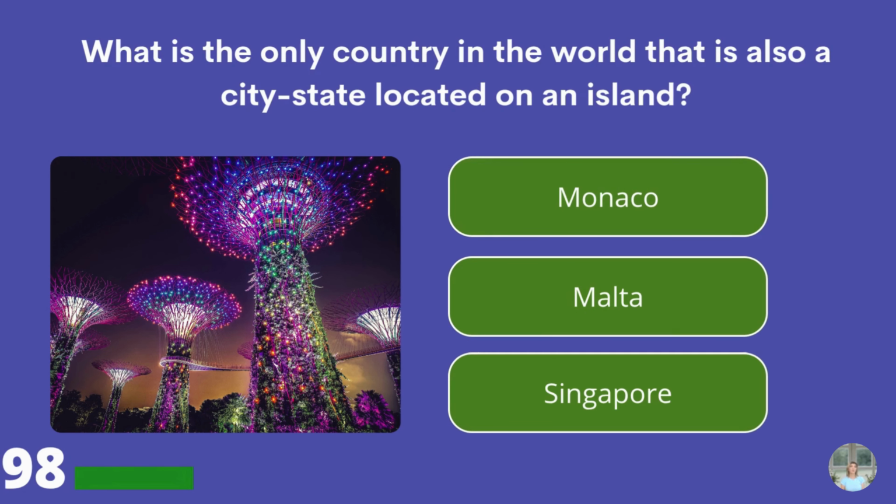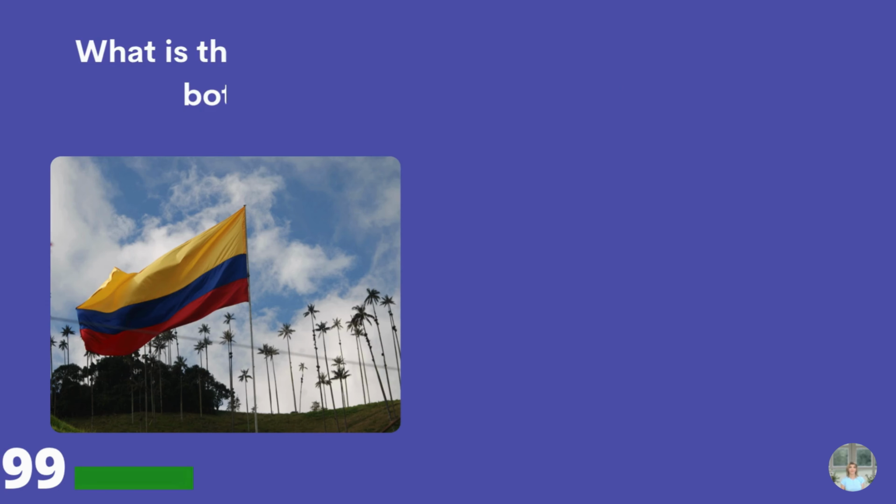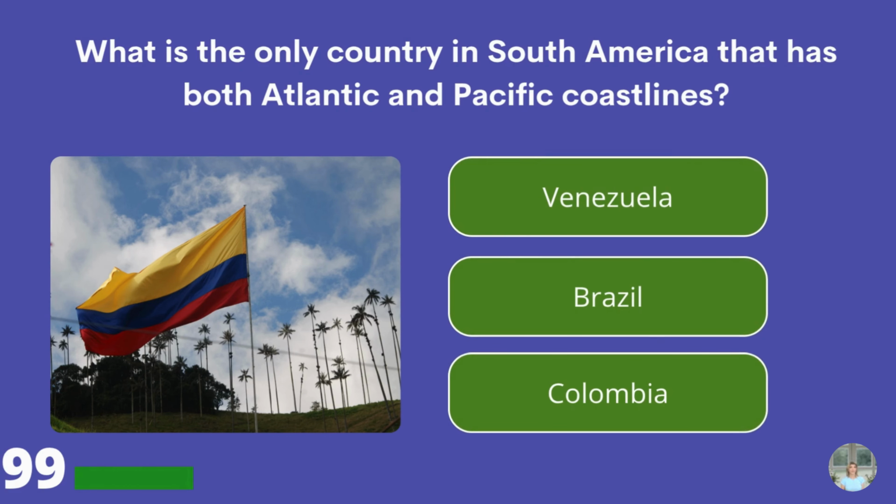What is the only country in the world that is also a city-state located on an island? Monaco, Malta, or Singapore? Singapore. What is the only country in South America that has both Atlantic and Pacific coastlines? Venezuela, Brazil, or Colombia?